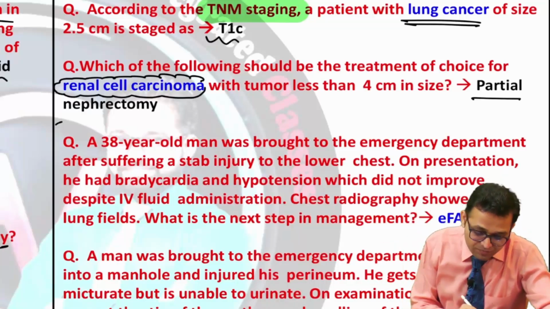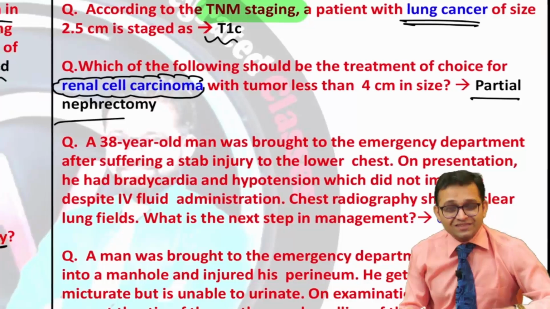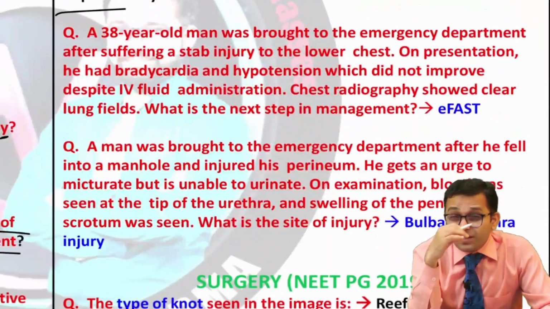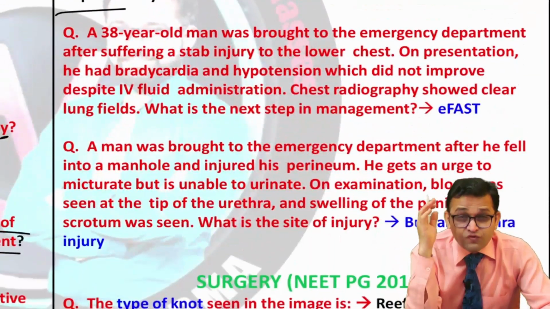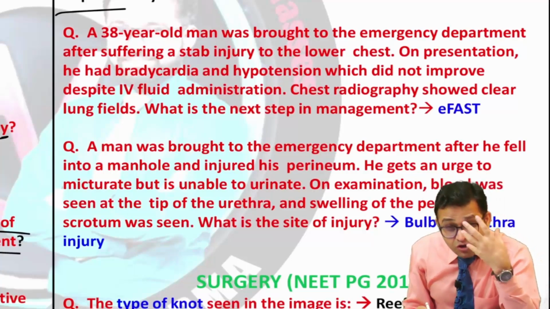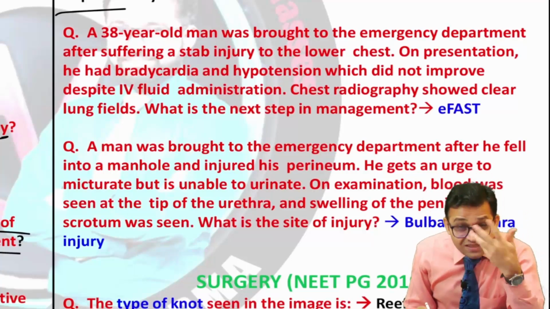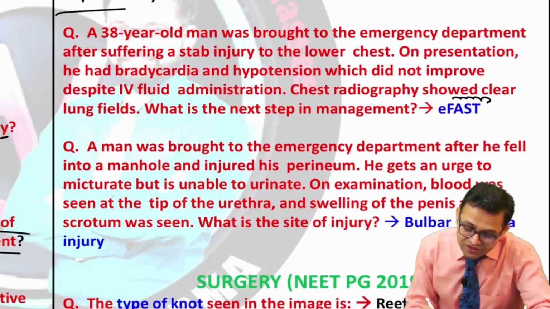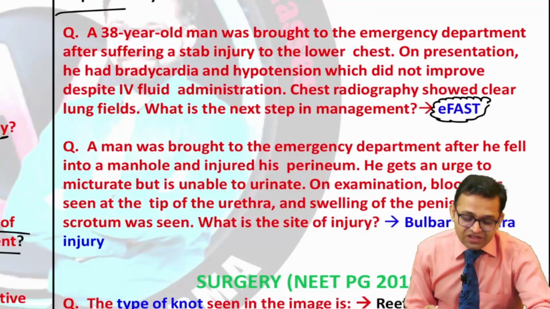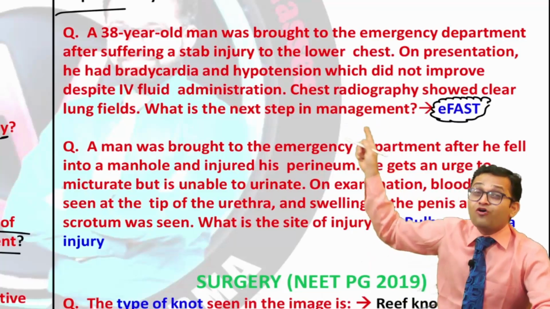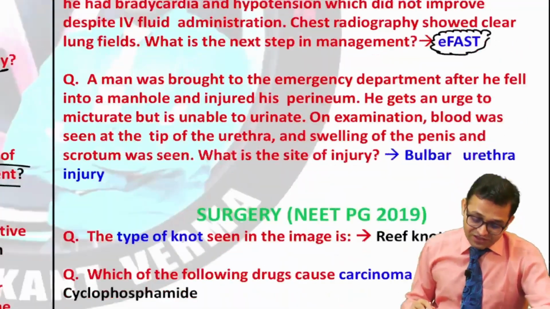Answer in this question was the partial nephrectomy. So this is our analysis. Look here, the SOFA score, qSOFA score, as well as the Glasgow Coma score. Yes, CEAP score, they are important, as well as you cannot miss the FAST and EFAST. So this was our long clinical question. Answer was the EFAST. Can you see?